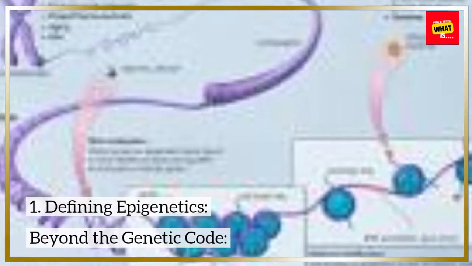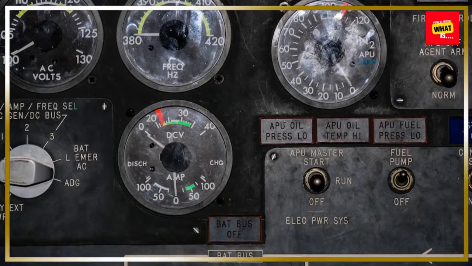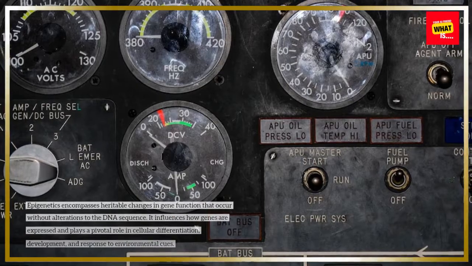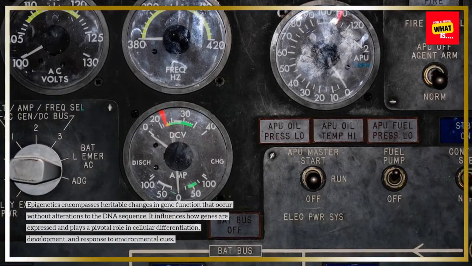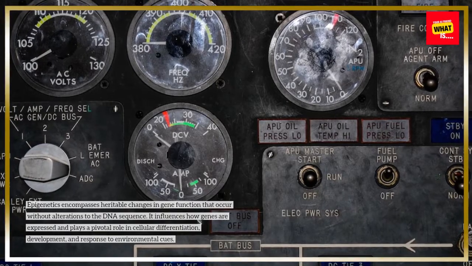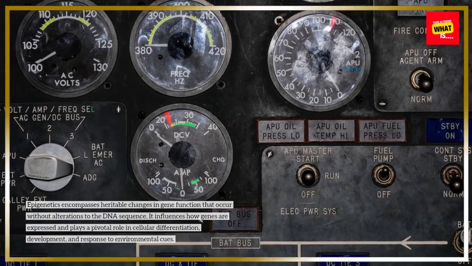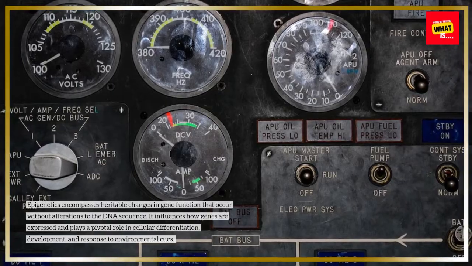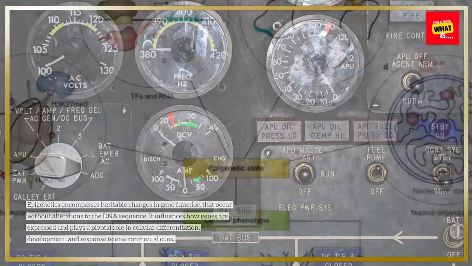1. Defining epigenetics, beyond the genetic code. Epigenetics encompasses heritable changes in gene function that occur without alterations to the DNA sequence. It influences how genes are expressed and plays a pivotal role in cellular differentiation, development, and response to environmental cues.